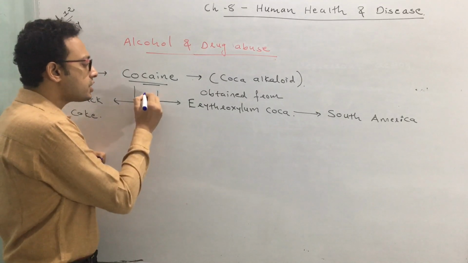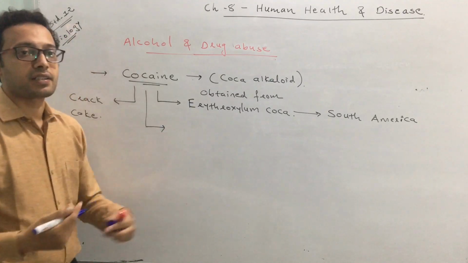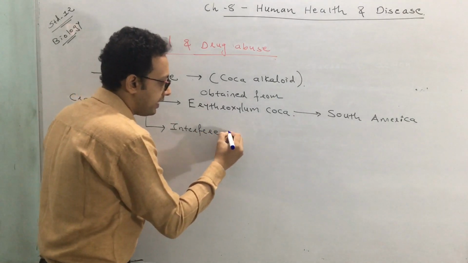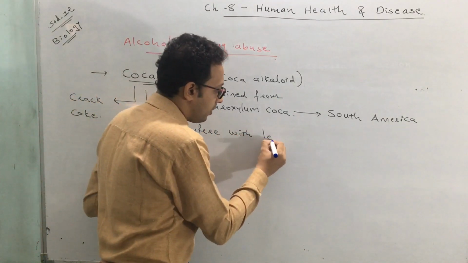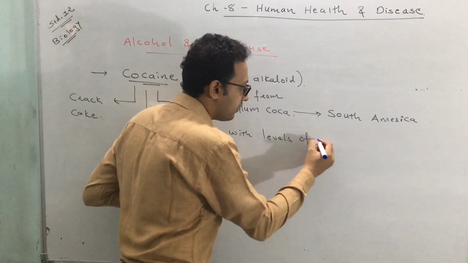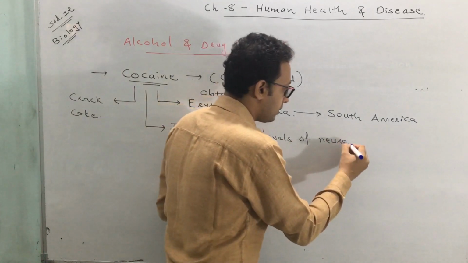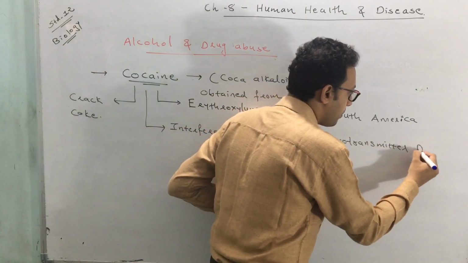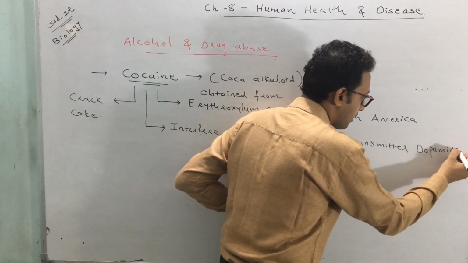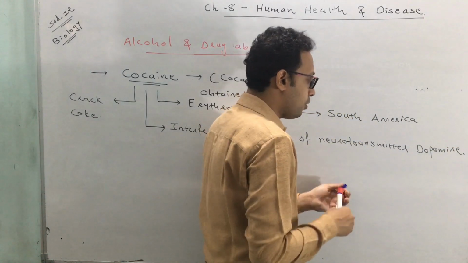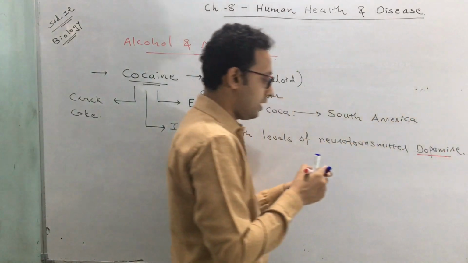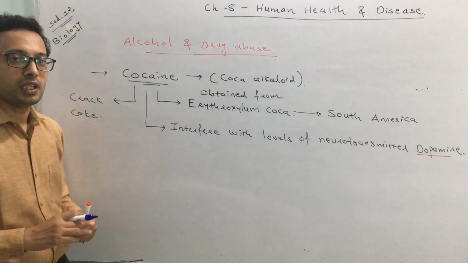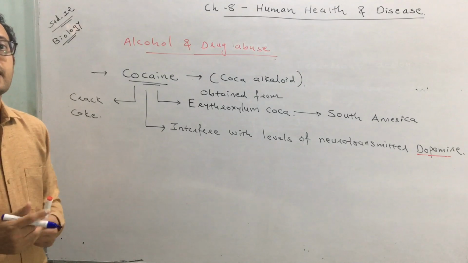Now, this cocaine, how does it act? So it interferes with the levels of the neurotransmitter dopamine. This is the name of the neurotransmitter, dopamine. It has an interference action on the levels of dopamine. Okay, so the level gets altered, and that's why it has an effect.